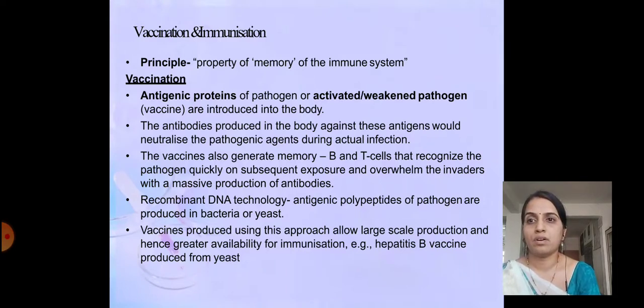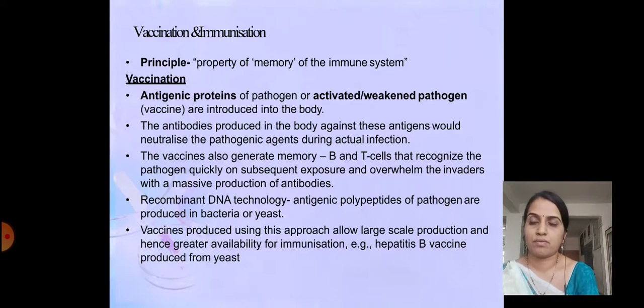The principle of vaccination and immunization is common, that is the property of memory of the immune system. Immunization and vaccination are working on this principle. They are responsible for increasing the immunity of the body through the property of memory of the immune system.